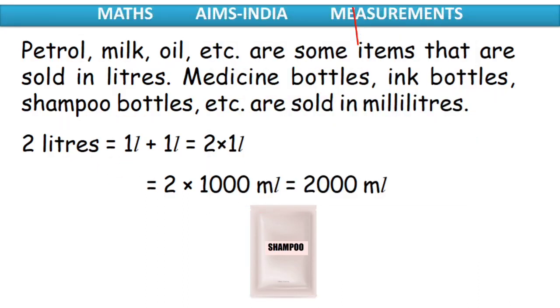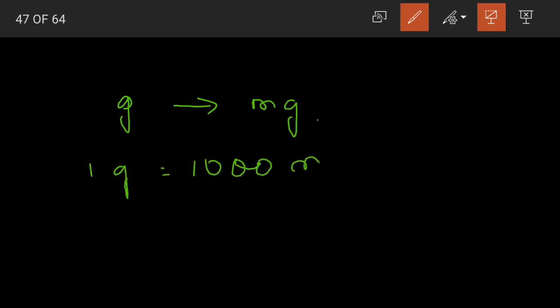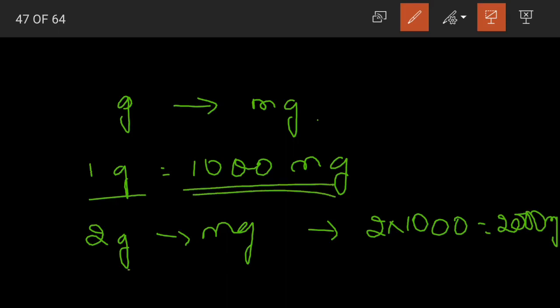If we come to the conversion of liters into milliliters, you already know the conversion of grams into milligrams. 1 gram is equal to 1000 milligrams. So suppose we want to convert 2 grams into milligrams, we multiply 2 by 1000. 2 into 1000 is equal to 2000 milligrams. 1 gram is equal to 1000 milligrams.